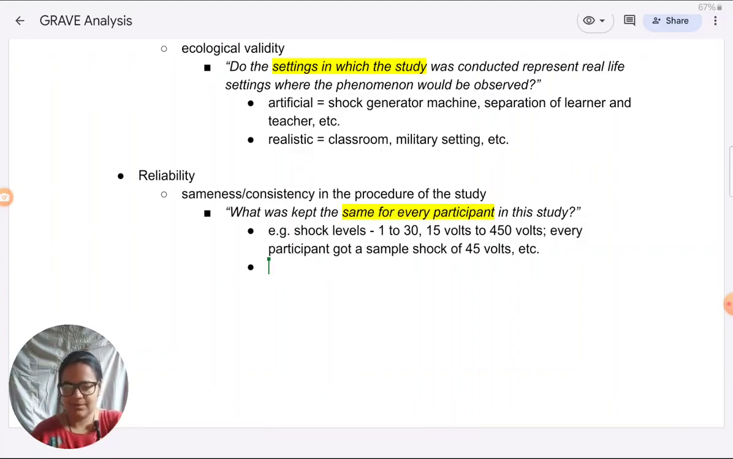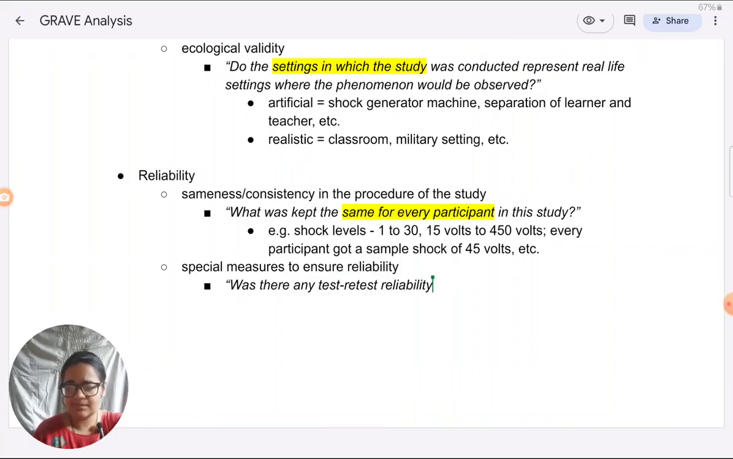Other questions that you can ask in reliability besides standardization, like standardization is always applicable. In selected studies, you will see things like special measures for reliability. Things like, was there any test-retest reliability or inter-observer, inter-rater reliability that was established?